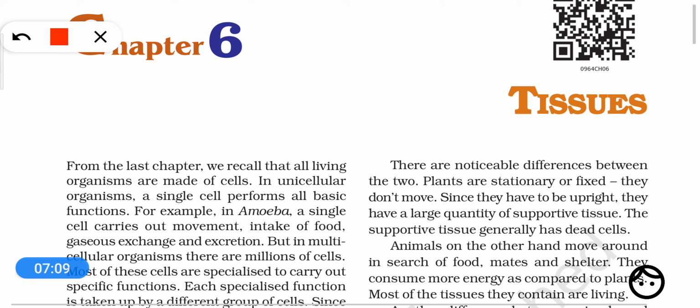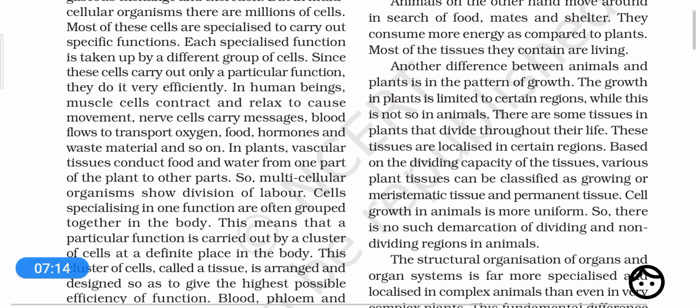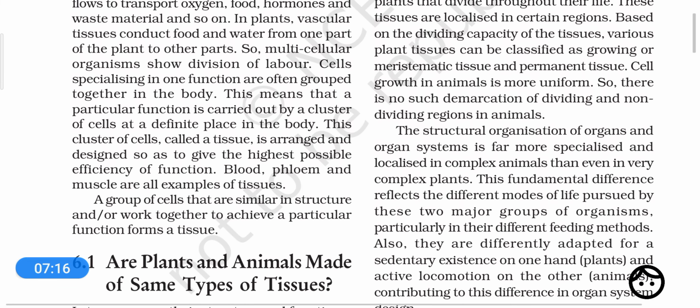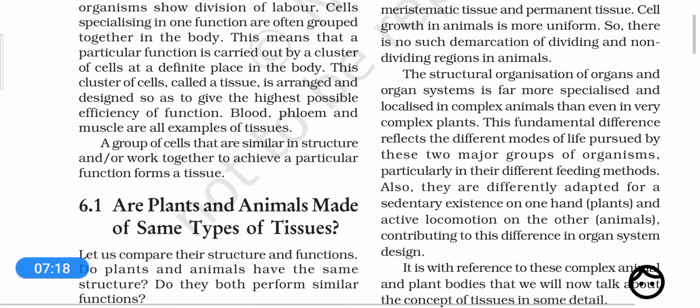Okay, now, so this is the utility. If someone asks you what is the utility of having tissues in a multicellular organism, then we can say, if every cell has to perform all the functions for the body, then that function will not be efficiently done.